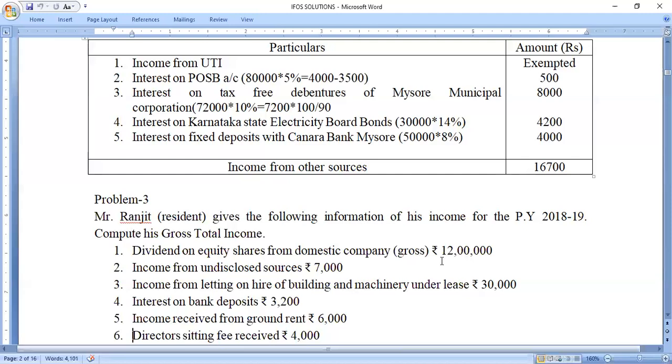If you are receiving more than 10 lakh rupees, the difference amount or the balance amount will be taxable under the head income from other sources. So he is receiving the dividend on equity shares from the domestic company. So we can claim the exemption up to rupees 10 lakh, and the difference amount will be claimed as income under the head income from other sources.